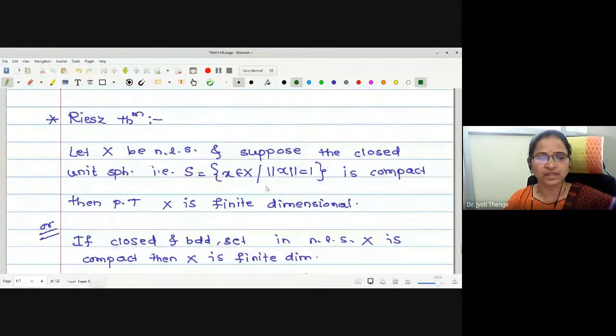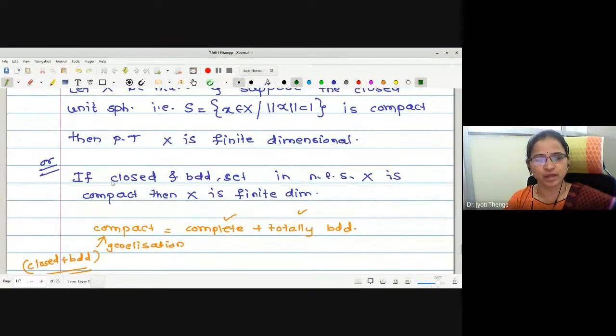Okay, and then this is the theorem we have seen. For X a normed linear space, the closed unit sphere is compact. We know this closed unit sphere is always closed and bounded. Therefore, if this closed and bounded set is compact, then we wanted to prove that X is finite dimensional.